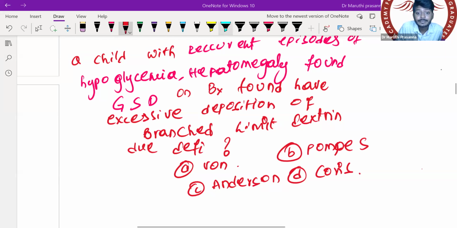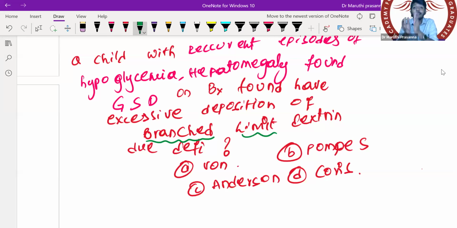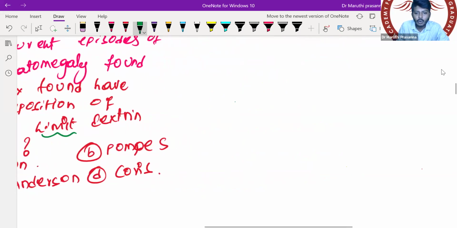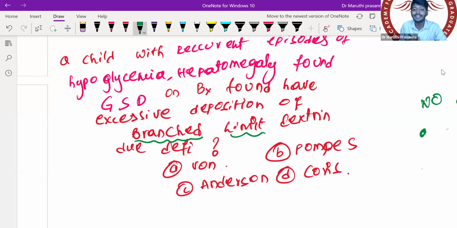So look here, sir, is that Anderson? That is not Anderson, sir. They have excessive amount of branched limit dextrin. Branched limit dextrin is not breaking down. So which enzyme is not there? Debranching enzyme is not there. If there is no debranching enzyme, automatically what will get deposited in the body? Branched limit dextrin. That is not Anderson, that is your Cori's.